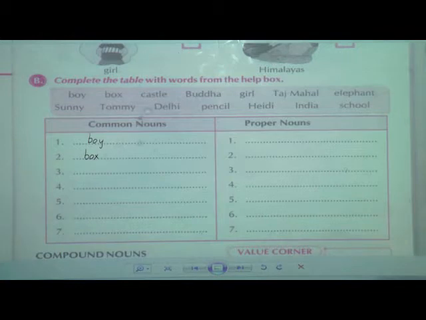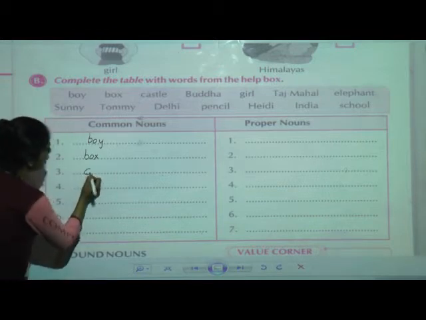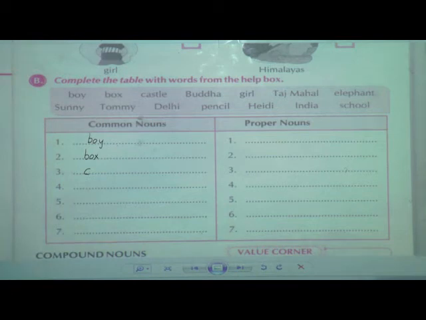Next, castle. Will it be a proper noun or a common noun? It is a common noun. No particular name is given to that castle, so it will be a common noun.